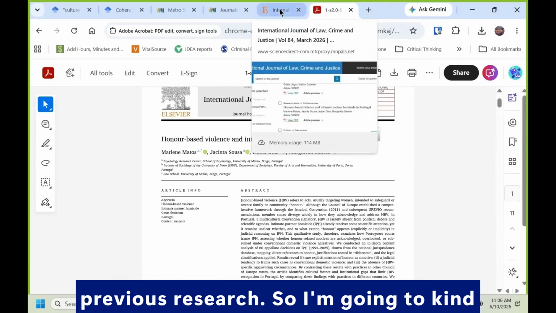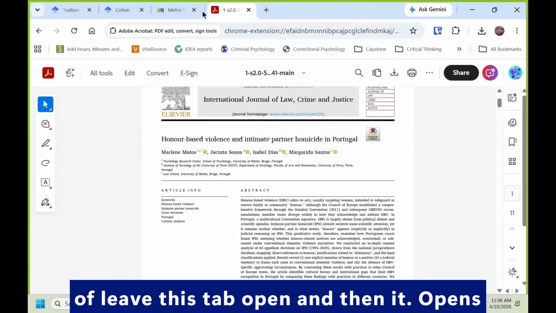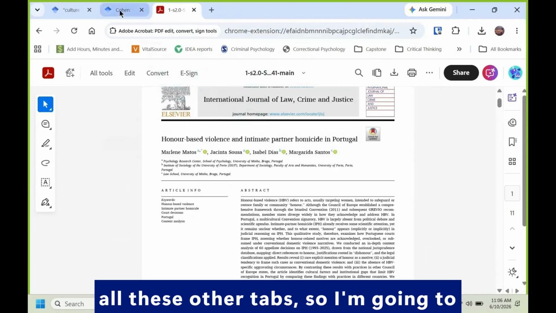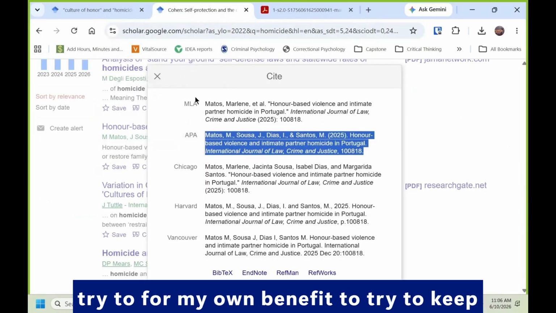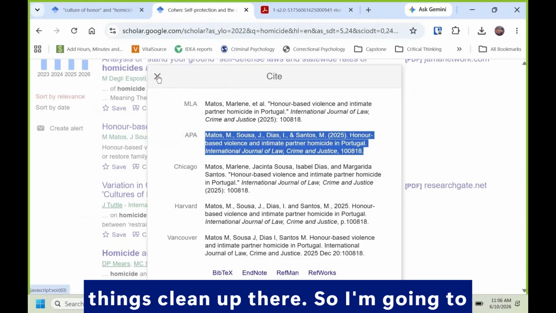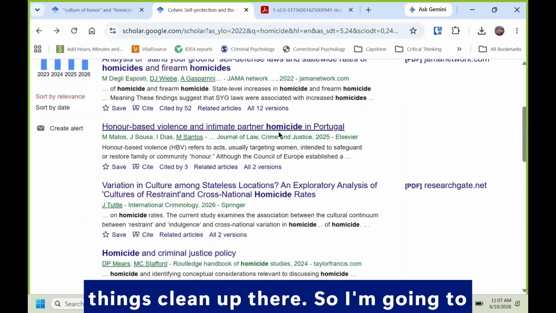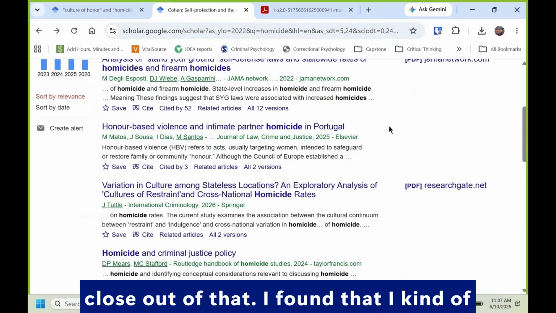So I'm going to kind of leave this tab open, and then it opens all these other tabs. So I'm going to close all those other tabs just again, for my own benefit, to try to keep things clean up there. So I'm going to close out of that. I found that. I kind of liked it.